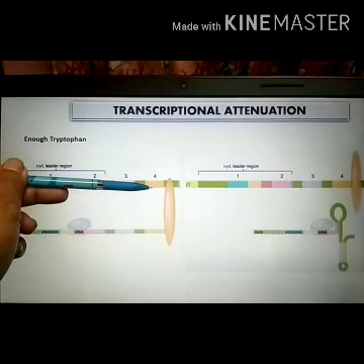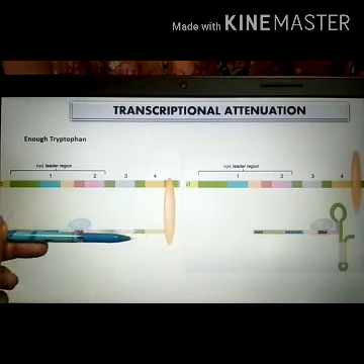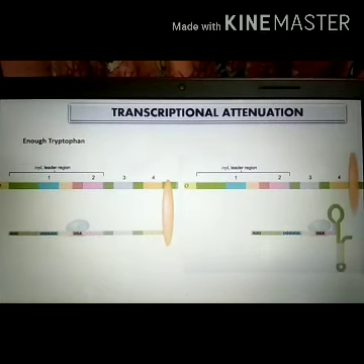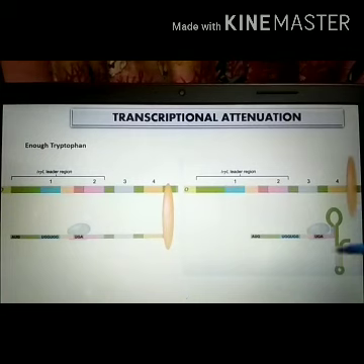regions 3 and 4 will hybridize to form a termination loop.